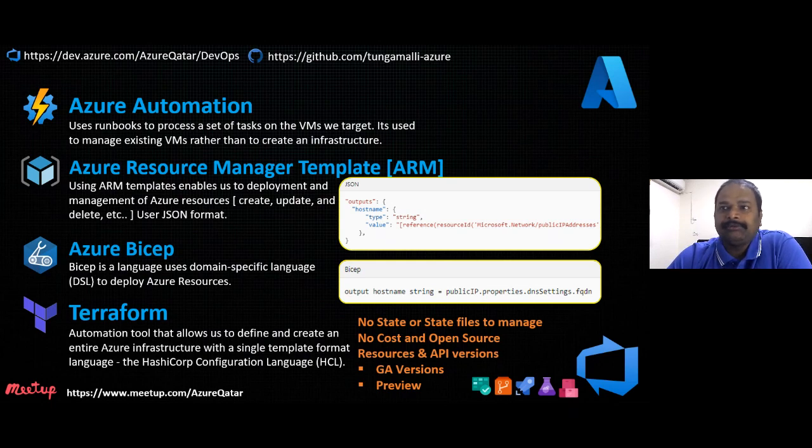For example, you may want to enable logging on a storage account. It was not available in the ARM feature, and I think it was recently released. Terraform also supports that, so using Terraform you can enable the log on the storage account. Most of the time, using Terraform, you can deploy the infrastructure of Azure.